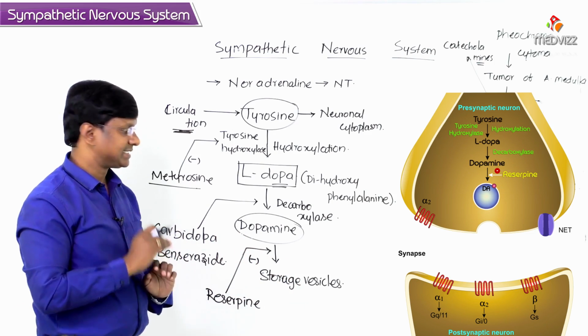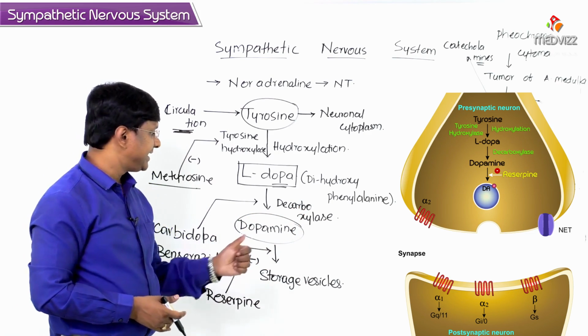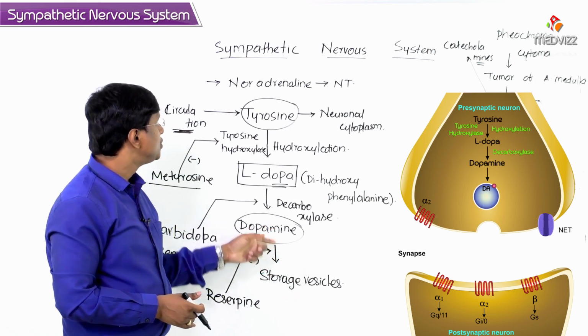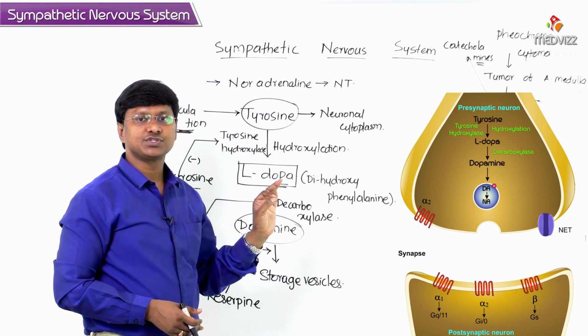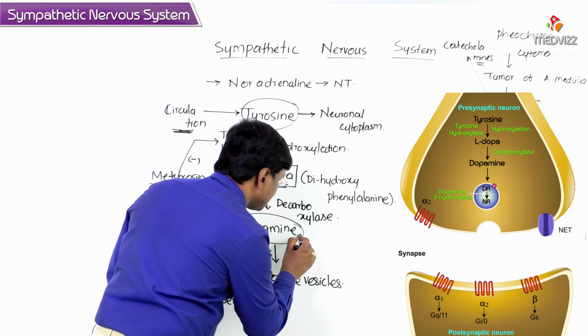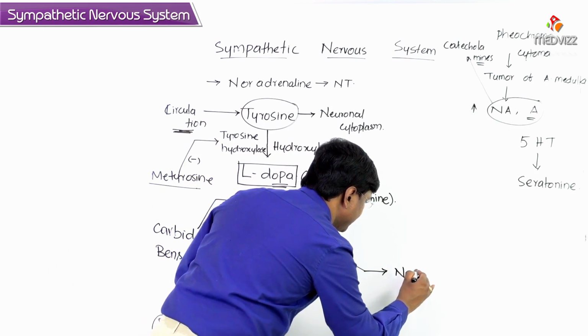All right? Next, what is the next step from dopamine? Remember, the next step is that this dopamine is converted into noradrenaline in the presence of an enzyme called dopamine beta hydroxylase. It is converted into noradrenaline.